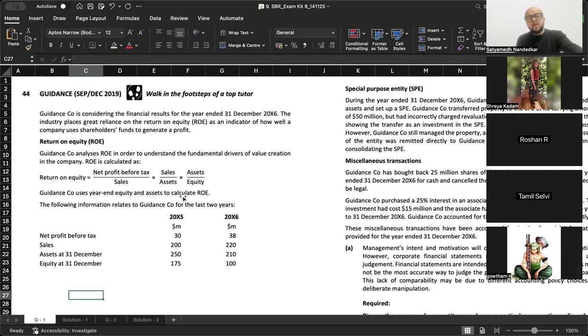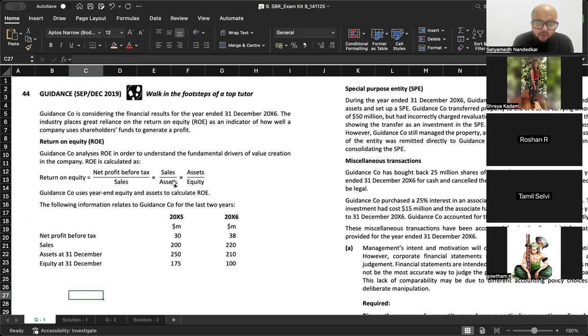ठीक है. Now when I talk about return on equity, the idea is that whatever is the owner's fund invested in the business, उस पे how much profit or return have you generated. ठीक है. So ये जो actually return on equity का formula है, that should contain profit after tax and preference dividend ideally, but यहाँ पे they have chosen this particular formula, तो we'll not comment on the correctness of the formula. जो दिया है we are going to analyze that.